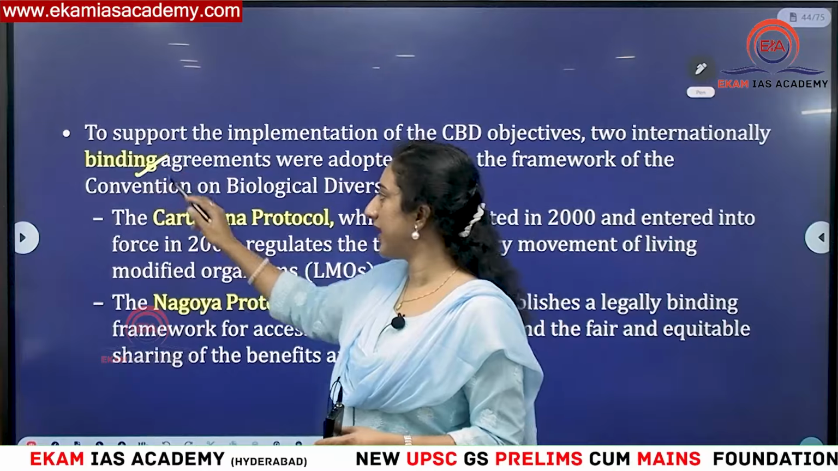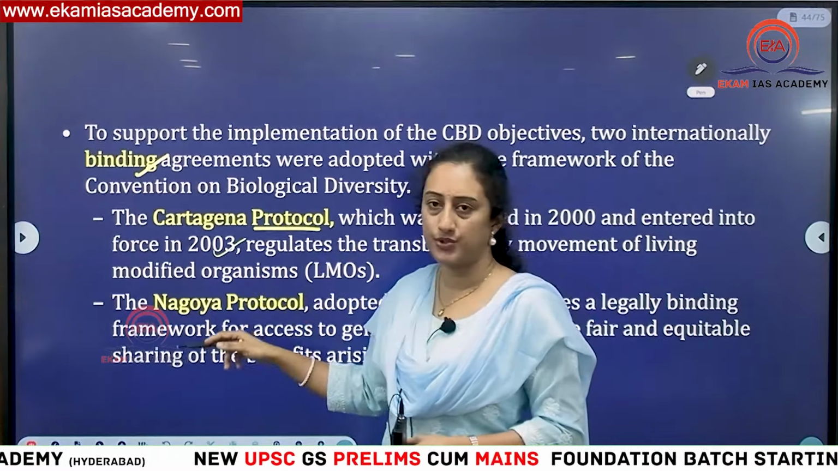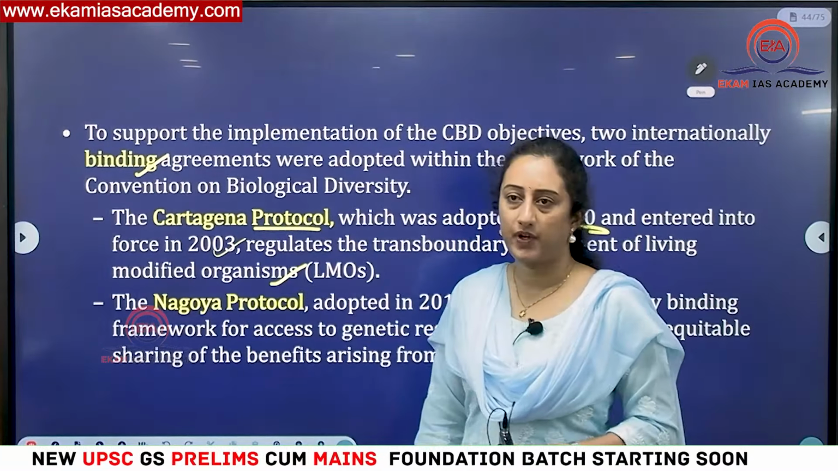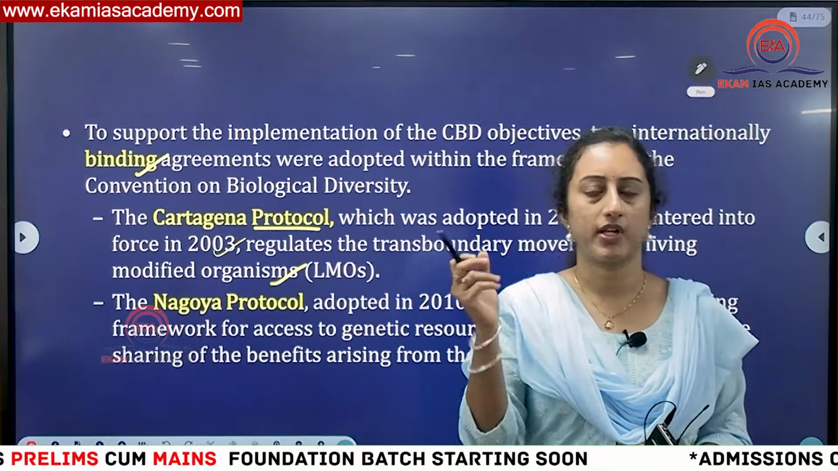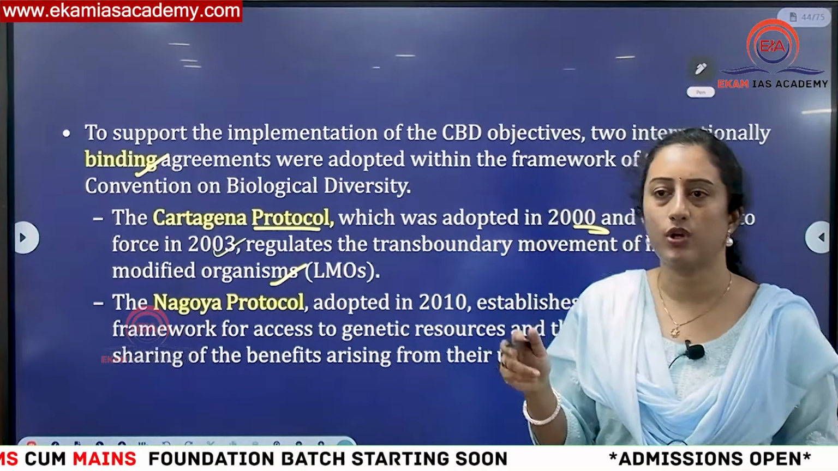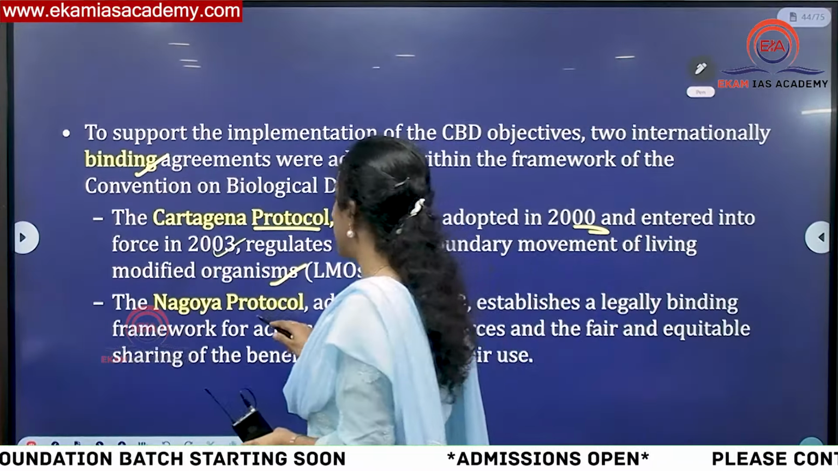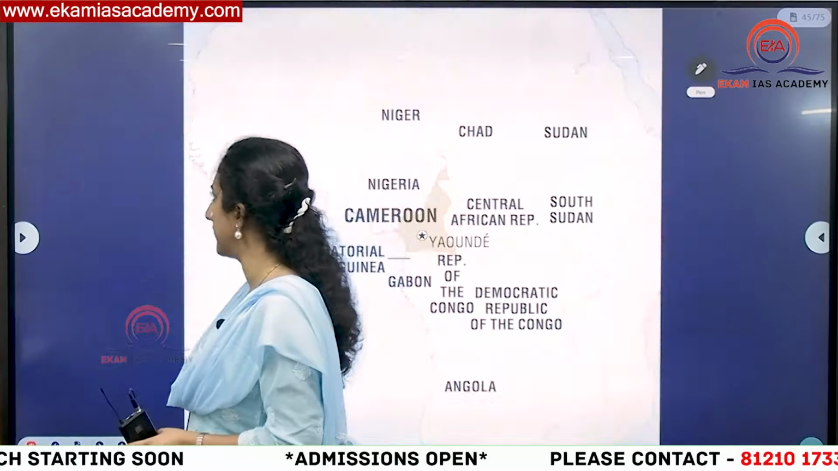This is also a binding treaty, under which you have the Cartagena Protocol, which came into force in 2003. It was signed in 2000 but came into force in 2003. It is with respect to living modified organisms. These types of questions UPSC can ask directly. They can ask what the objective of the Cartagena Protocol is, or they can set match-the-following questions also. So be thorough with these things. Nagoya Protocol, as I told you, is fair and equitable sharing of genetic resources.